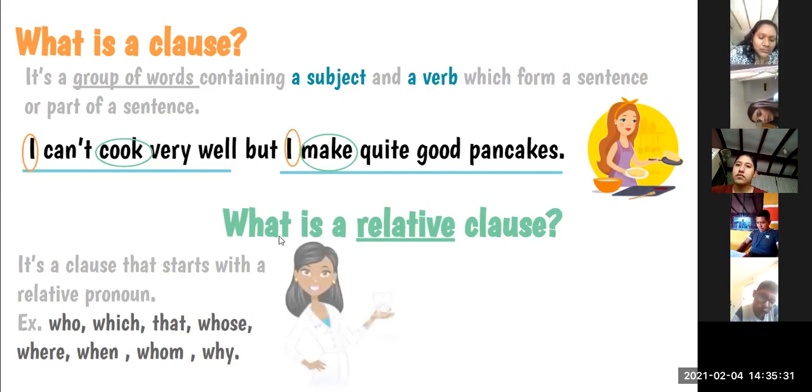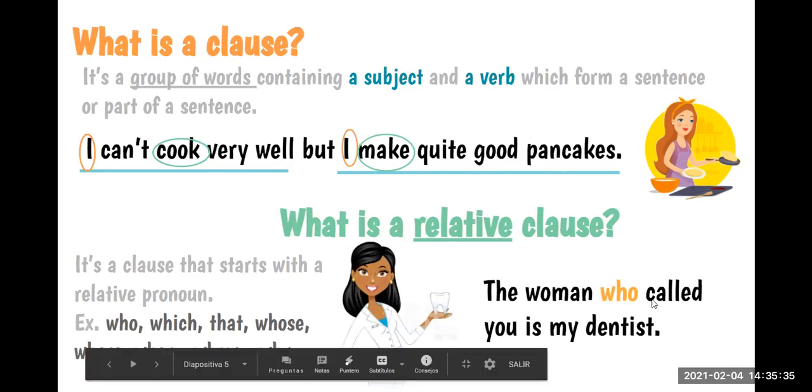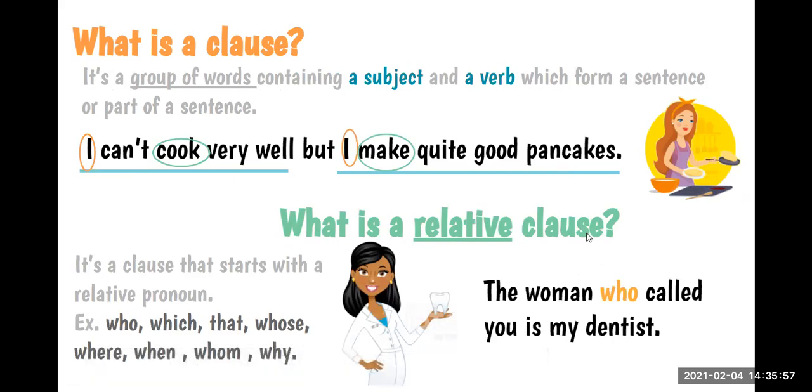Very good. So this is a relative clause: The woman who called you is your dentist. Okay, so as you can see, we have the relative pronoun here. We have a subject and we have a verb. Very good. So we know now what a clause is and what a relative clause is.